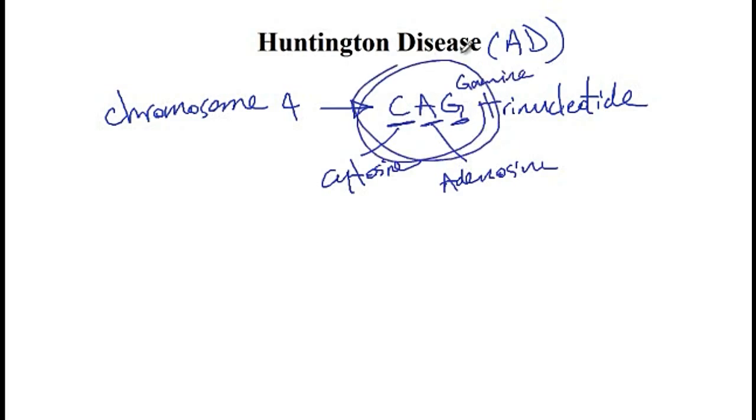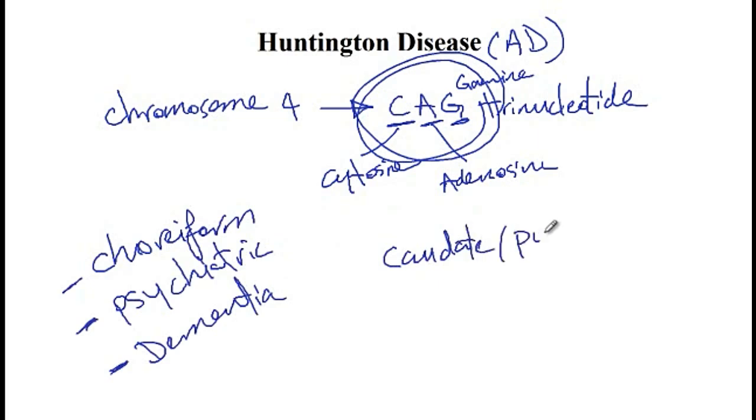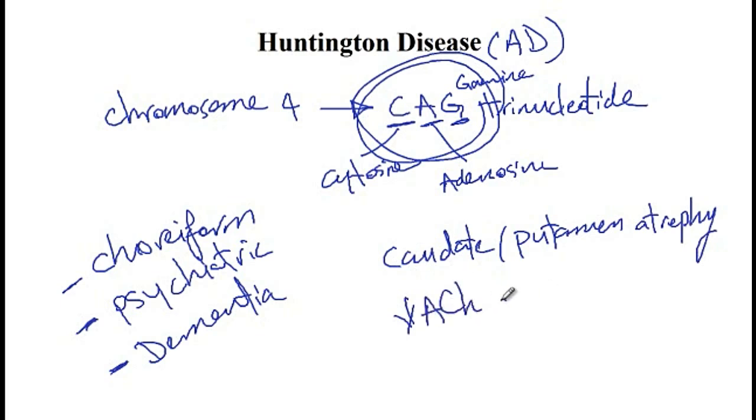Consequently, due to the presence of these protein aggregates, these patients present with choreiform movements, psychiatric problems, as well as dementia. Other findings that you will see include caudate, as well as putamen atrophy, and the neurotransmitters that will be affected include decreased levels of acetylcholine as well as decreased levels of GABA.